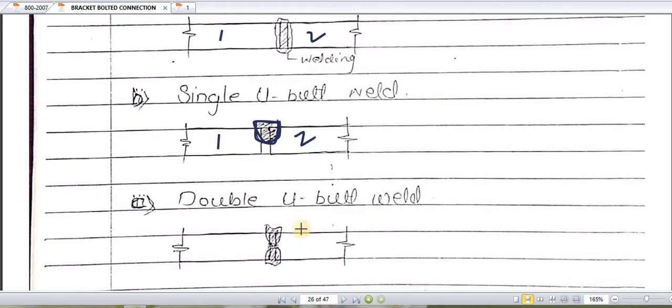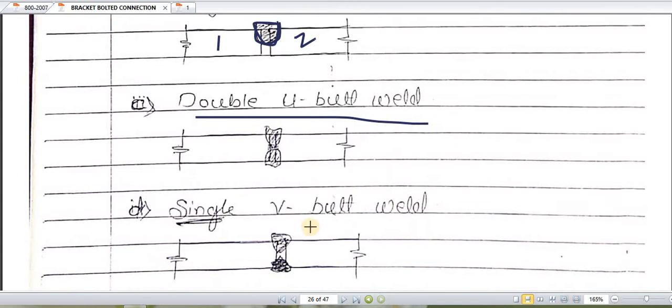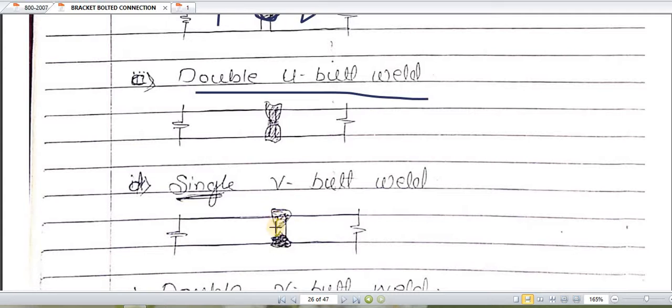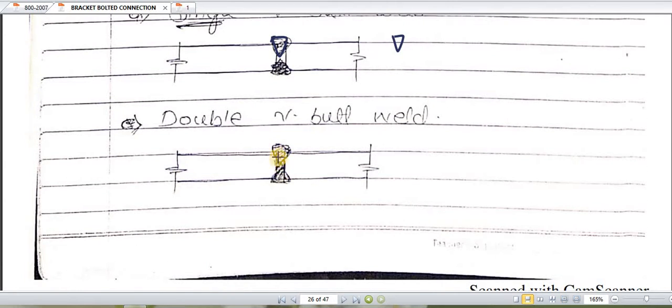In the same way, in double U, at the top and bottom, two U-shaped welds are done. So double U butt weld is there. Single V is there, where only at the top we are providing a single V-shaped weld. It is provided at the top in this V shape. Whereas in a double V, top and bottom, there are two Vs: one V provided at the top and another V provided at the bottom. That means it is provided edge to edge. So these two Vs, top and bottom, make the double V butt weld.